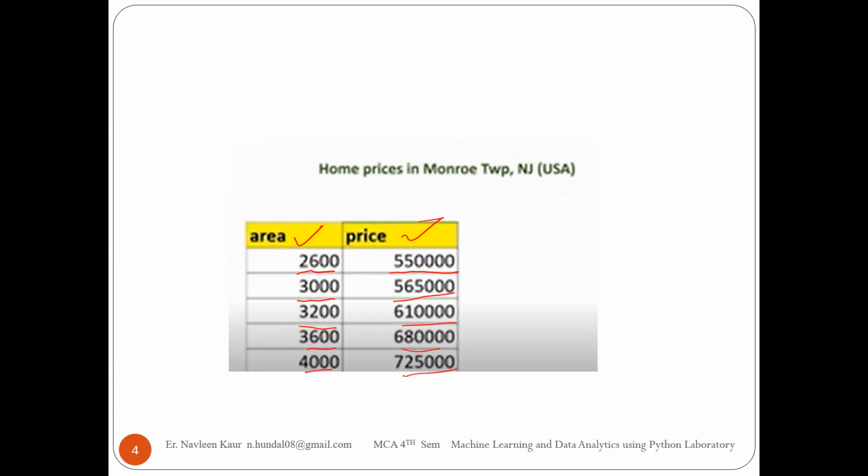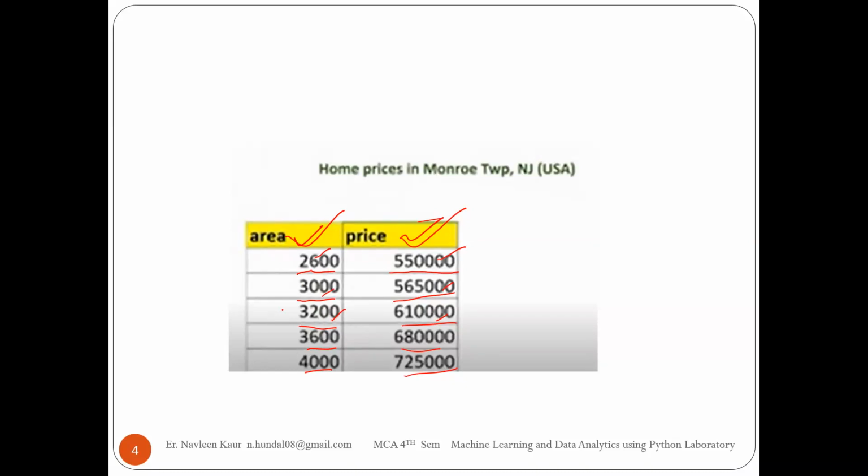So it means that in the beginning, when you train your machine, when you are making your machine learn, you will give it area and you will also give the price. How many values have you fed into your machine? You have fed a total of 5 values. Okay, machine, for this area, this was the price. For this area, this is the price. For this area, this is the price. You will give it so many values so that your machine can learn.